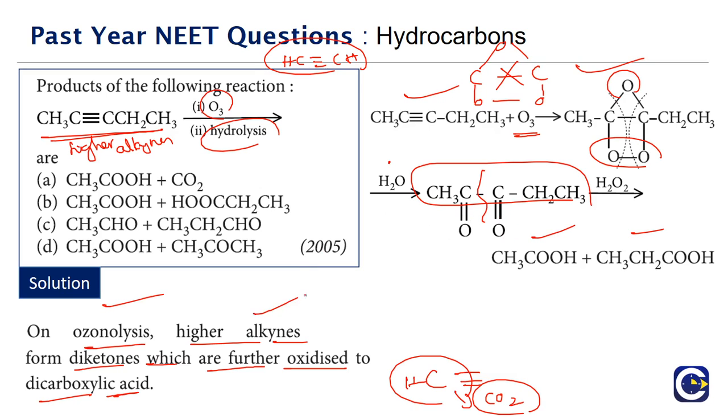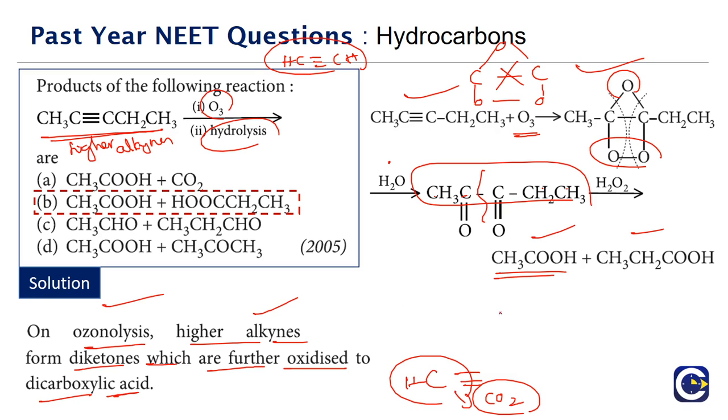So the higher alkynes will first get hydrolyzed into diketones, and then further they will become carboxylic acids. Based upon the position of the triple bond, the products are determined. On this side you are going to get CH3COOH, because the carbonyl carbon will now become a carboxylic carbon. On the other side we will have CH3CH2COOH. So we'll have acetic acid and propanoic acid. The correct answer for this is option B. So the products will be acetic acid and propanoic acid.